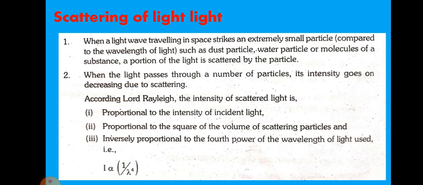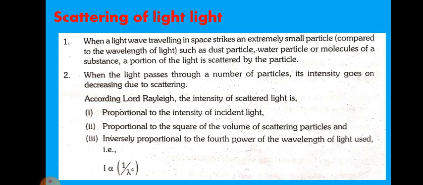So I will again explain scattering of light. First one, when a light wave traveling in space strikes an extremely small particle such as a dust particle, water particle or molecules of a substance, a portion of the light is scattered by the particle. Now second point, when the light passes through a number of particles, its intensity goes on decreasing due to scattering.